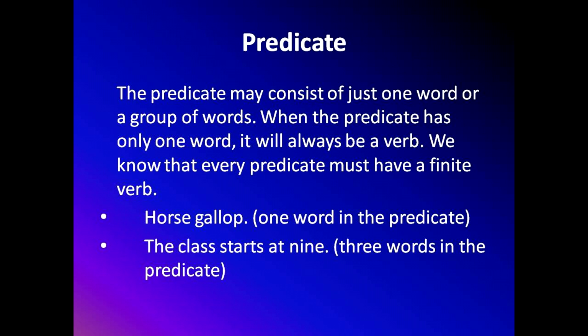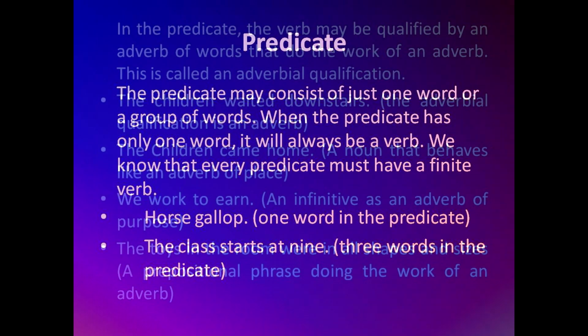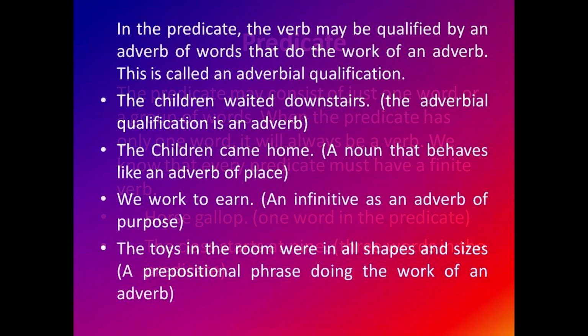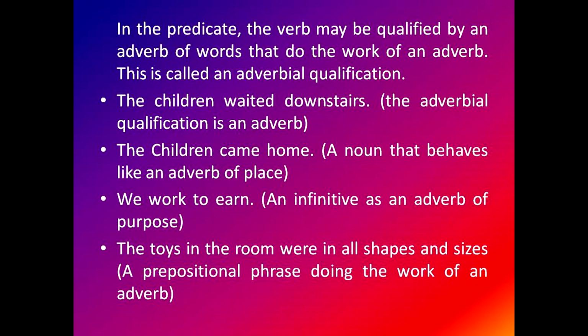The class starts at 9. In that, starts at 9 will be your predicate. So how many words are there? 3. In the predicate, the verb may be qualified by an adverb or a group of words that do the work of an adverb. This is called an adverbial qualification. An example is: the children waited downstairs. What is the predicate over here? Waited downstairs. Where did the children wait? Downstairs. Downstairs is what? An adverb. So here it is an adverbial qualification.